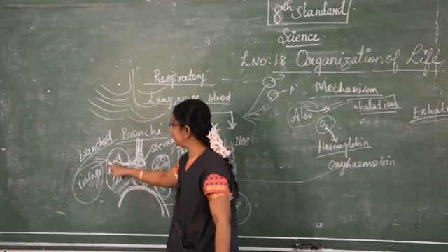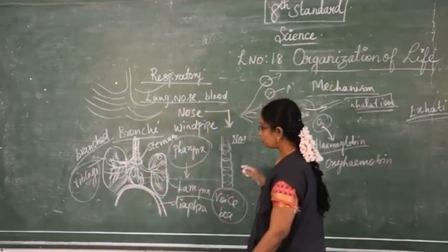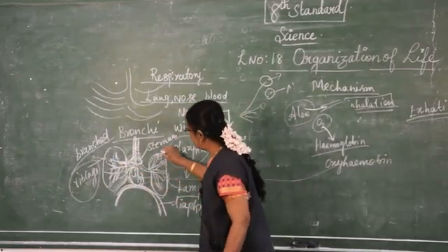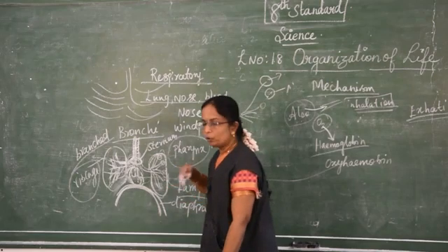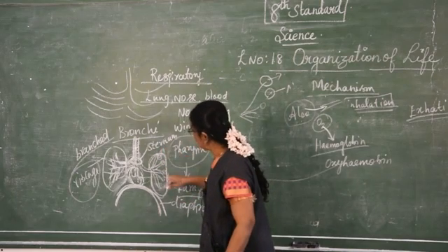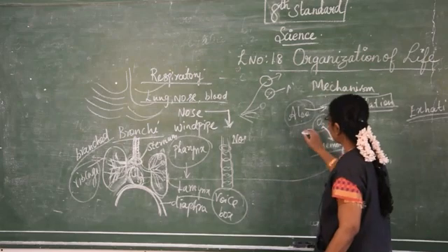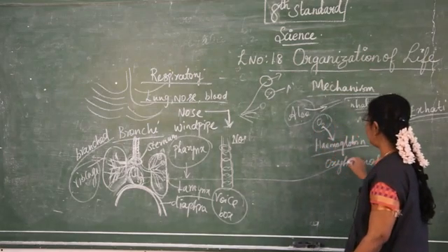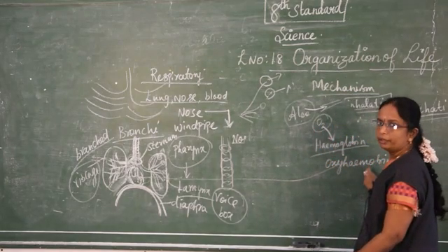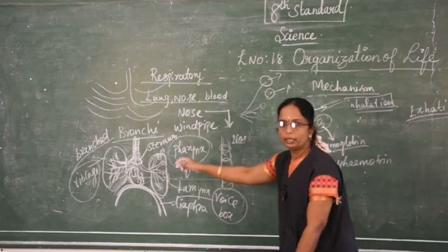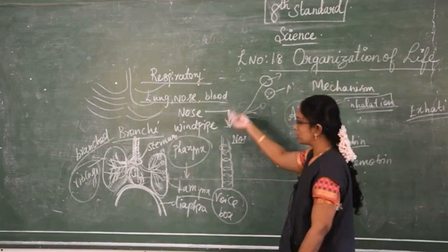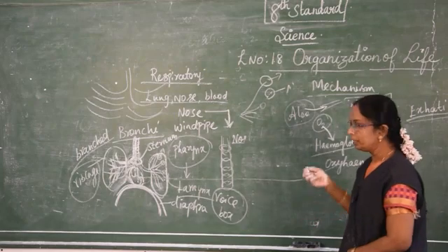What does the air contain? It contains oxygen. When the oxygen mixes with the blood, it becomes oxyhemoglobin. Where does it go? It goes into the heart, and then it is pushed to all parts of the body.